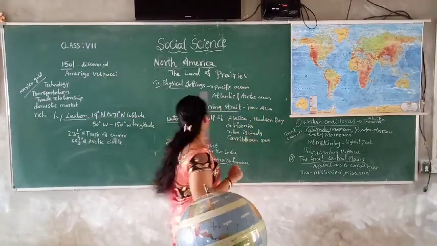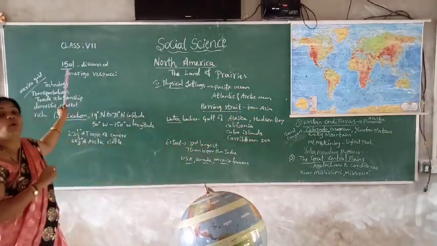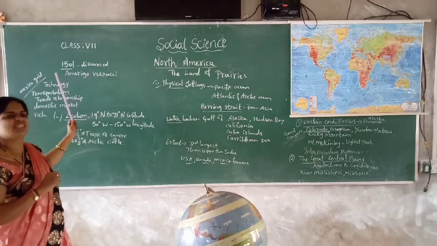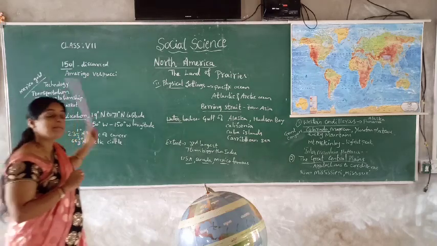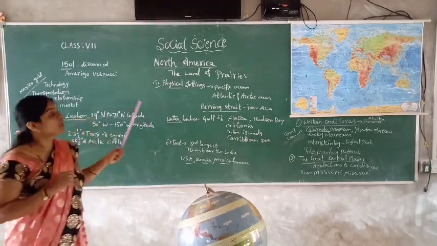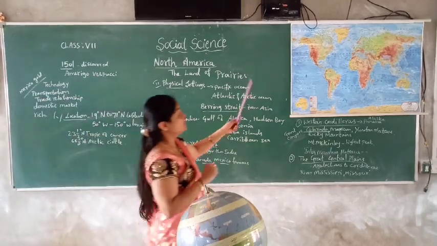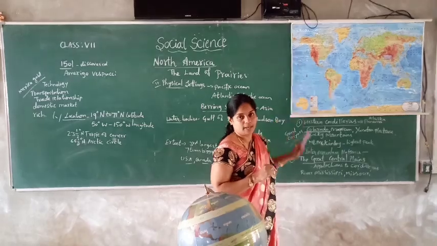North America was founded in 1501, children. It means a recently founded land. So who is that person? Amerigo Vespucci. He discovered North America, children.